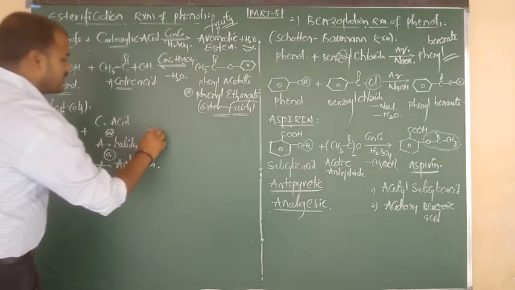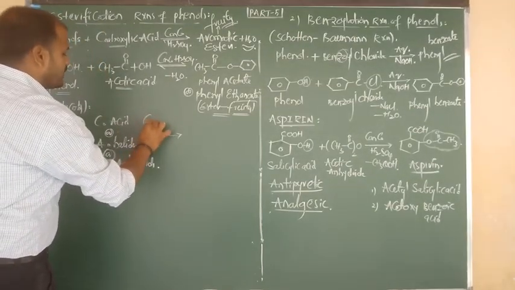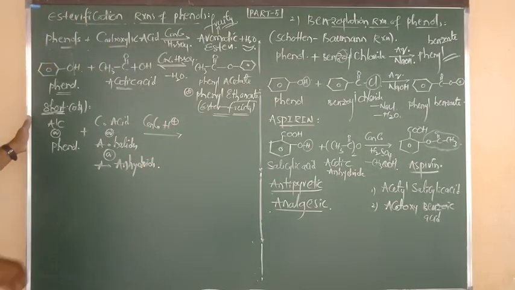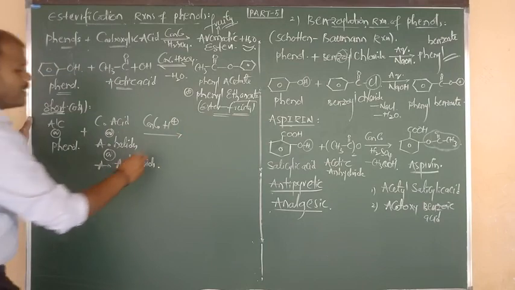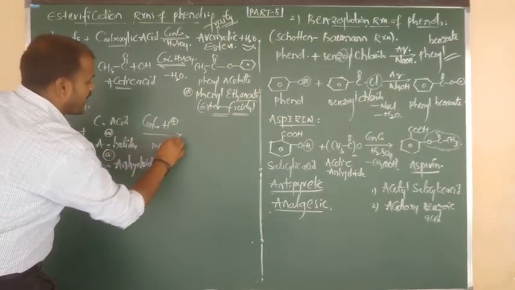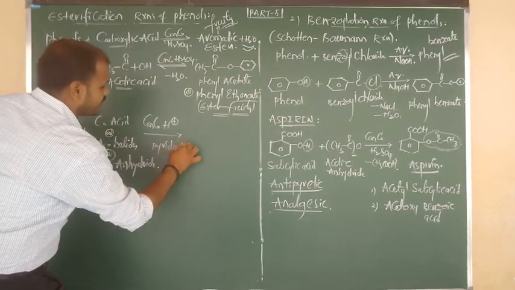The reaction takes place in presence of mineral acids like concentrated H2SO4 or HCl or HNO3, no problem. And especially in acid halides, we have to consider pyridine. This also we can consider.